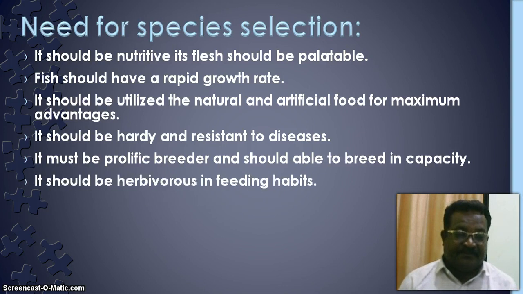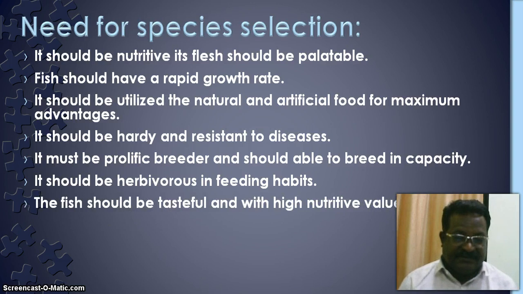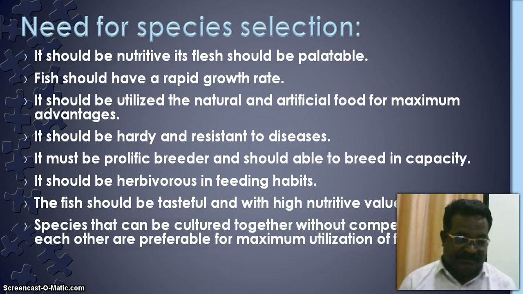Then it should be herbivorous in feeding habit. It is not compulsory to be herbivorous, but different kinds of species, herbivorous, omnivorous and carnivorous types, are selected for fish farm culture. The fish should be tasteful and of high nutritive value, for people to eat.